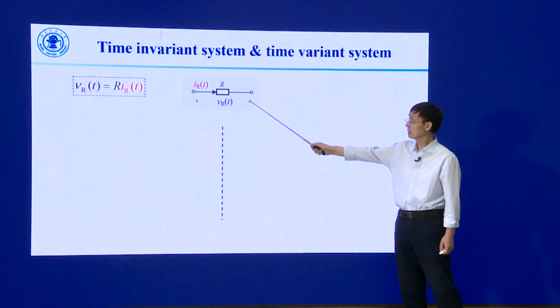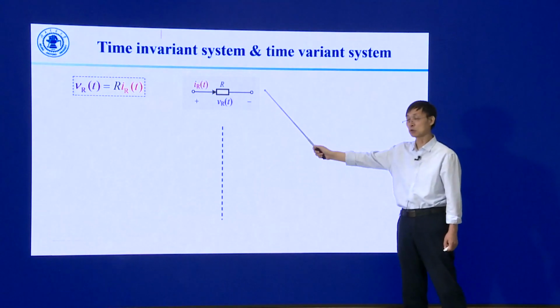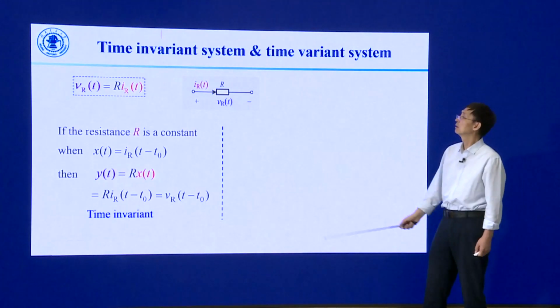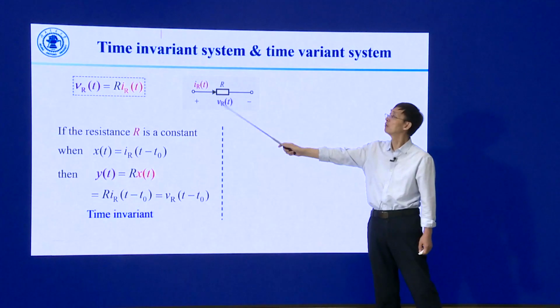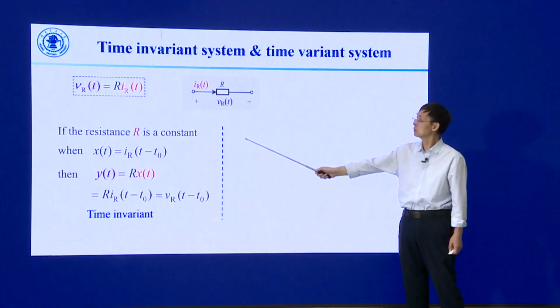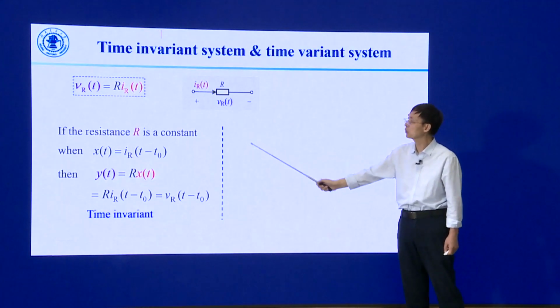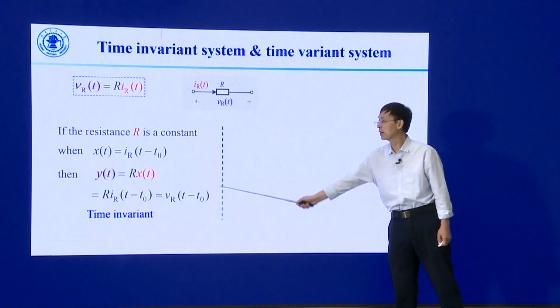Now we'll discuss the time invariant property for the resistor system. This is the relationship between the input signal and the output signal for the resistor. If the resistance R is a constant, we can find the system is time invariant.